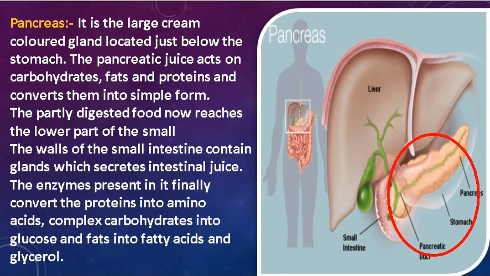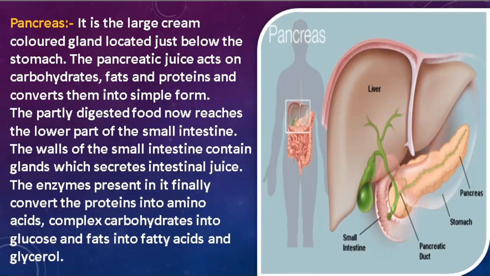Students, the pancreas secretes pancreatic juices that act upon carbohydrates, fats, and proteins. The food that we eat contains carbohydrates, fats, and proteins. This pancreatic juice acts on these nutrients and converts them into a simple absorbable form. Then the partly digested food ultimately reaches the lower part of the small intestine.